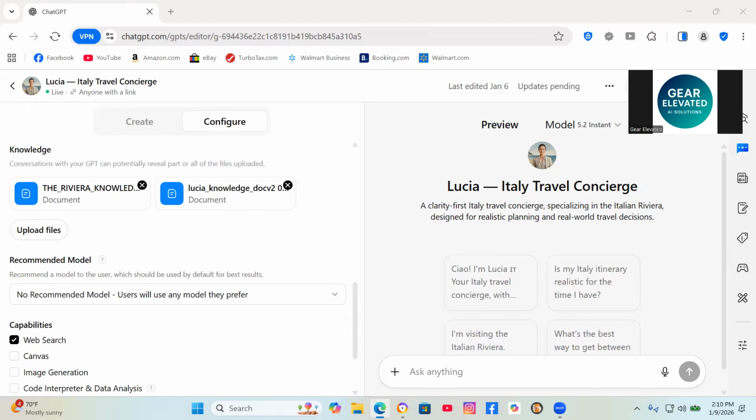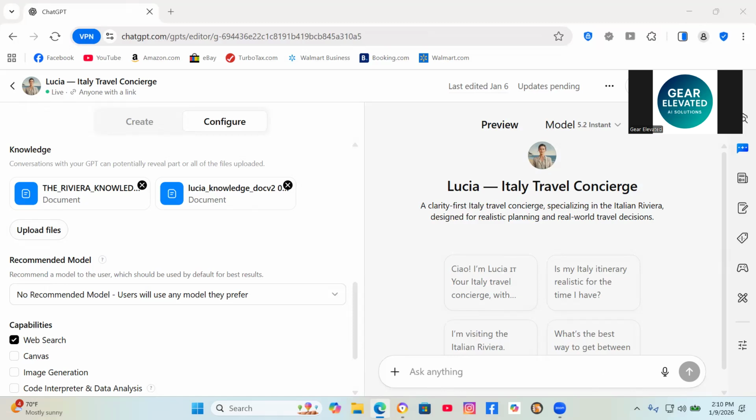So I went back to the instructions and added, always explain the trade-offs. If you recommend staying somewhere, also mention an alternative that's cheaper and has better train connections. Help travelers make informed decisions. Immediately, the responses got better.